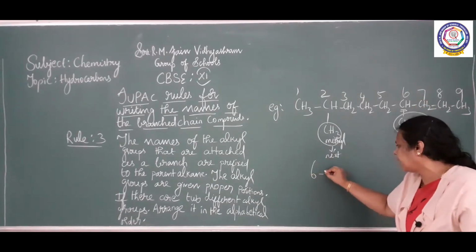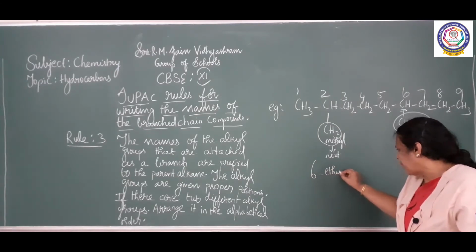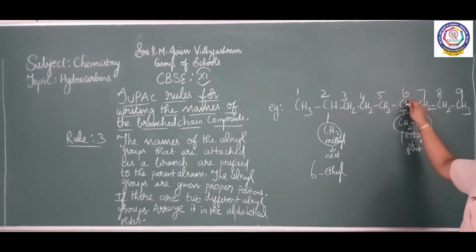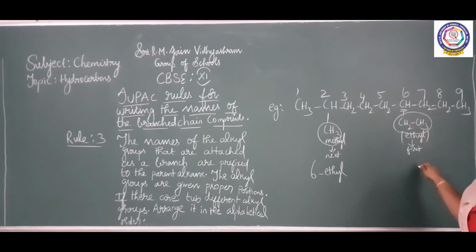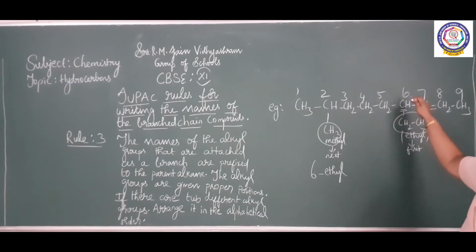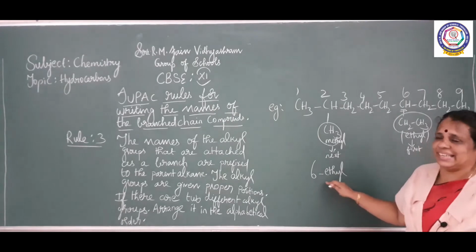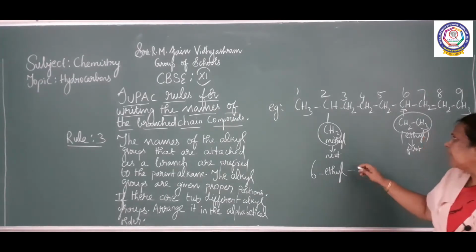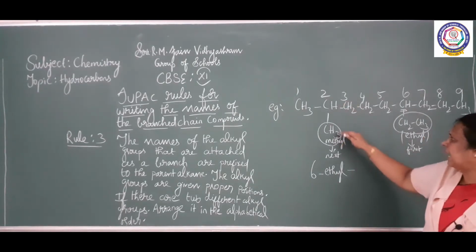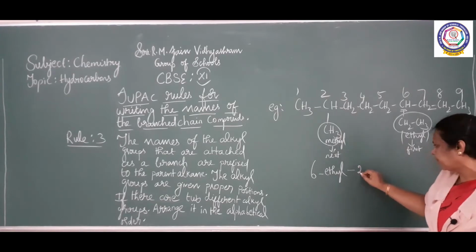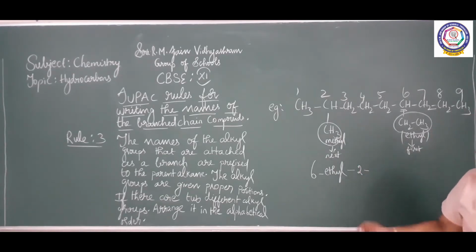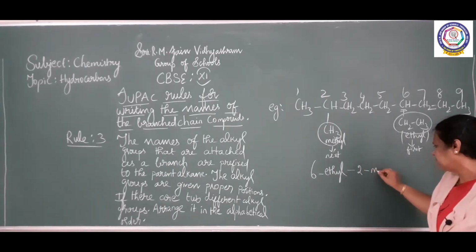6-ethyl. The ethyl group is attached to the sixth carbon. In the alphabetical order, E is coming first, so preference is given first to the ethyl group. To which carbon is it attached? What is the position? Sixth carbon. 6-ethyl. What is the next substituent? Methyl. What is the attachment? 2. 6-ethyl, 2-methyl.